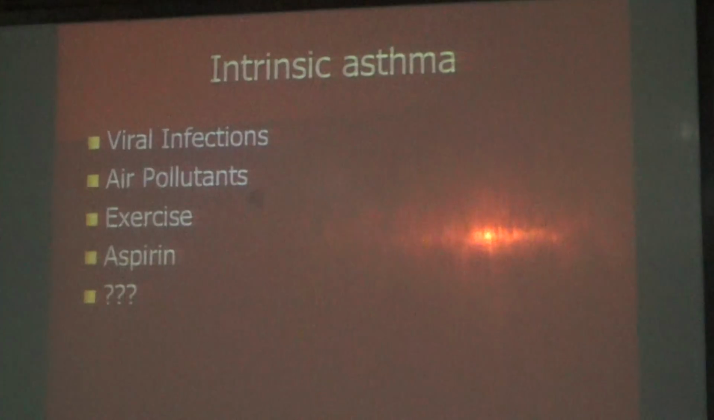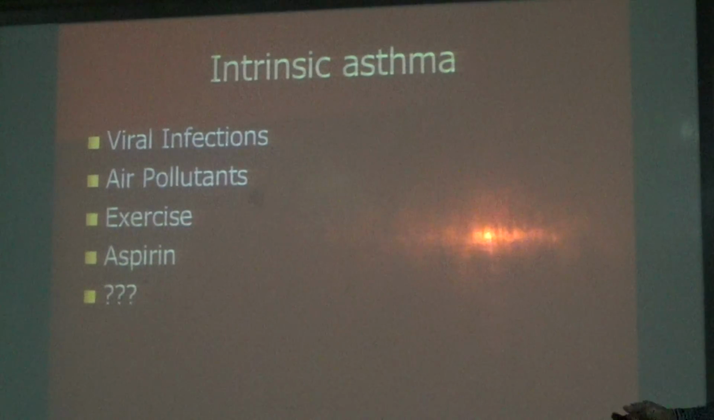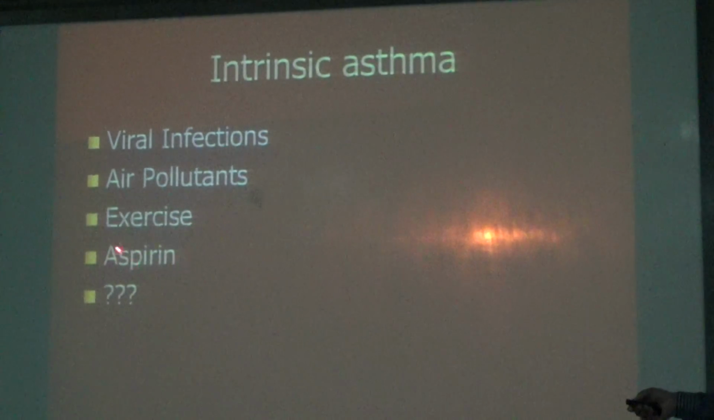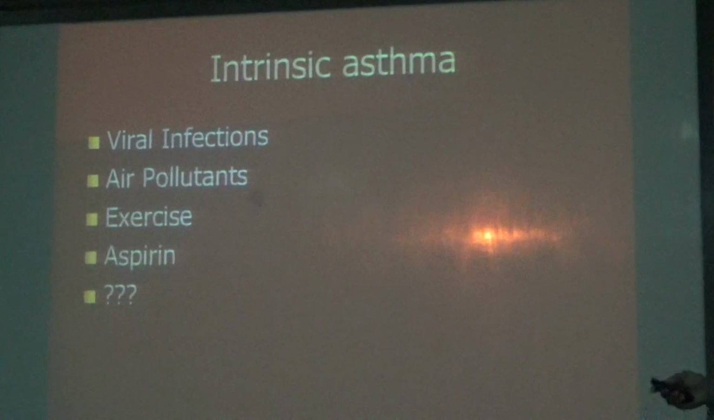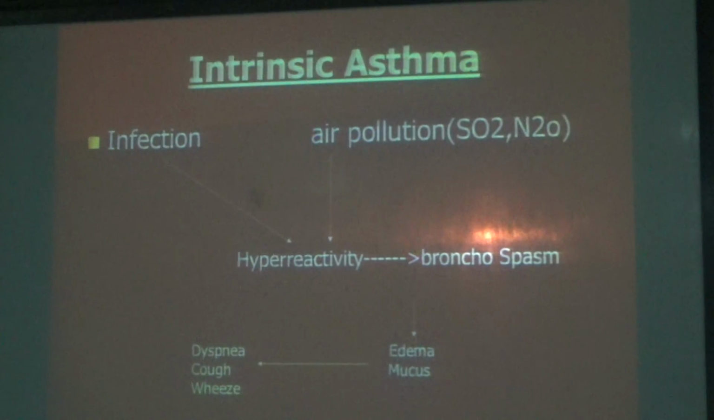Now intrinsic factors. Till now we have studied extrinsic factors due to allergy. Now we will go for intrinsic factors, such as a viral infection, air pollutants, exercise, aspirin, and unknown causes. Most of the time bronchial asthma is due to unknown causes. In virus, it induces inflammation of the respiratory mucosa and lowers the threshold of subepithelial vagal receptors to irritants. Inhaled air pollutants such as sulfur dioxide, ozone, and nitrogen dioxide may also contribute to chronic airway inflammation and hyperactivity. These are the viruses, and these are the air pollutants.